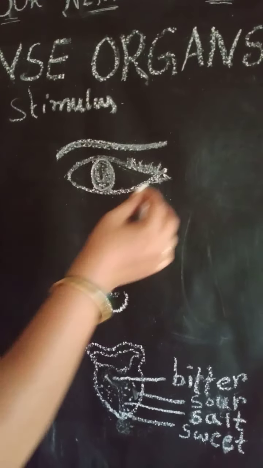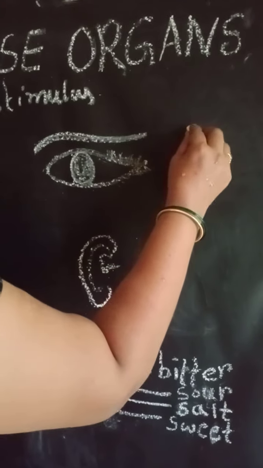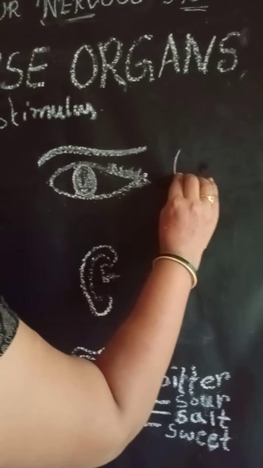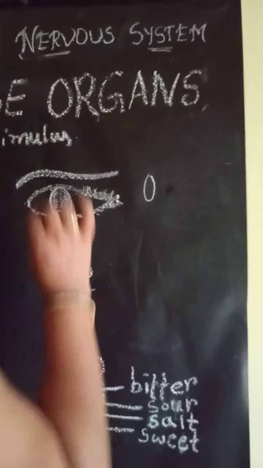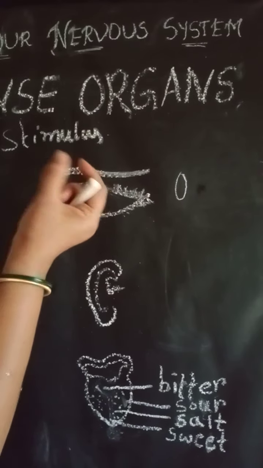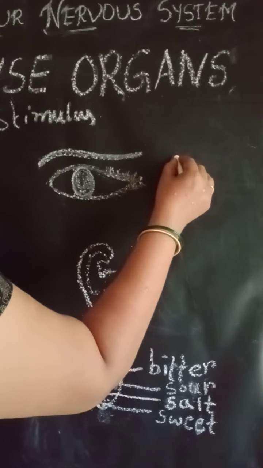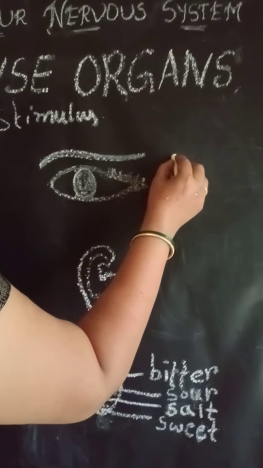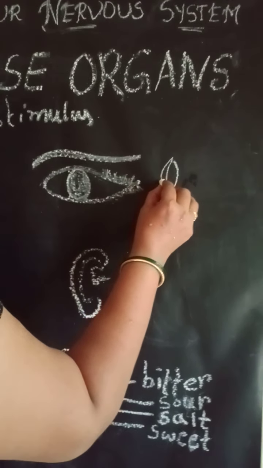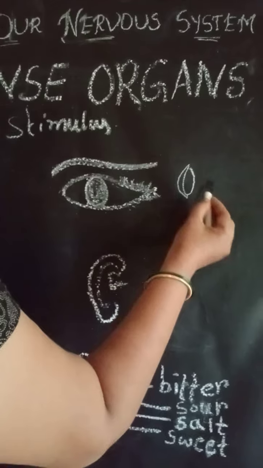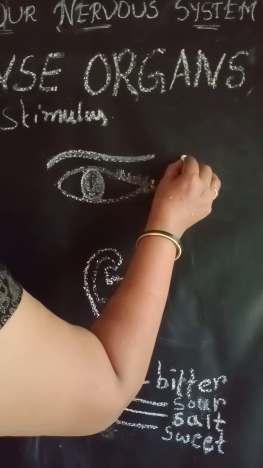When you see the internal structure of the eye, the first one is the lens. Lens is like how we keep eyeglasses, like that a lens will be there. This is the outer part. This lens is protected by the cornea. This is called a cornea. This cornea is covered with the conjunctiva.